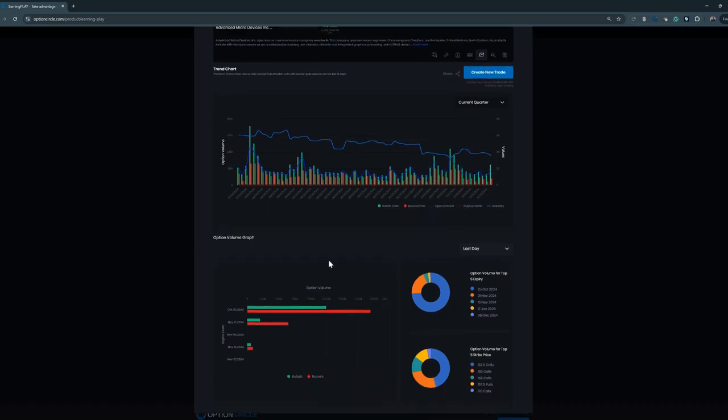If you want to come down here, we have an option volume graph, so you can just see what expirations have the most contracts. So this options expiration Friday, the 25th, had the most, but we're going to see this volume expand out into next week now. So option volume for the top 5 expirations usually is going to be that same week, especially when you're looking at a stock like AMD. That's not always going to be the case if you're playing a lesser known name, but AMD is a name that a lot of people like to day trade. So you'll usually see that in any of the bigger names. And then we can also filter this to today, last day, last 2 days, last 5 days if we'd like.